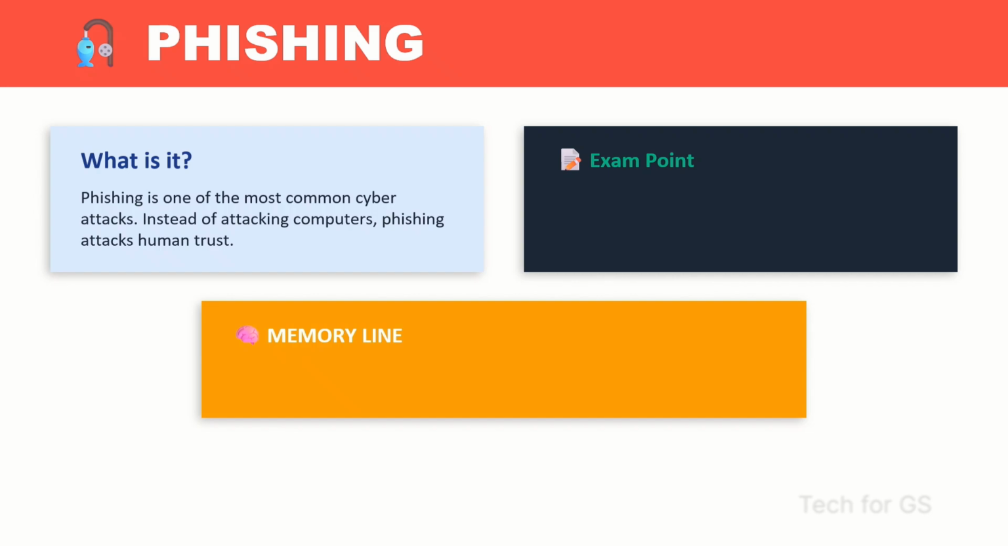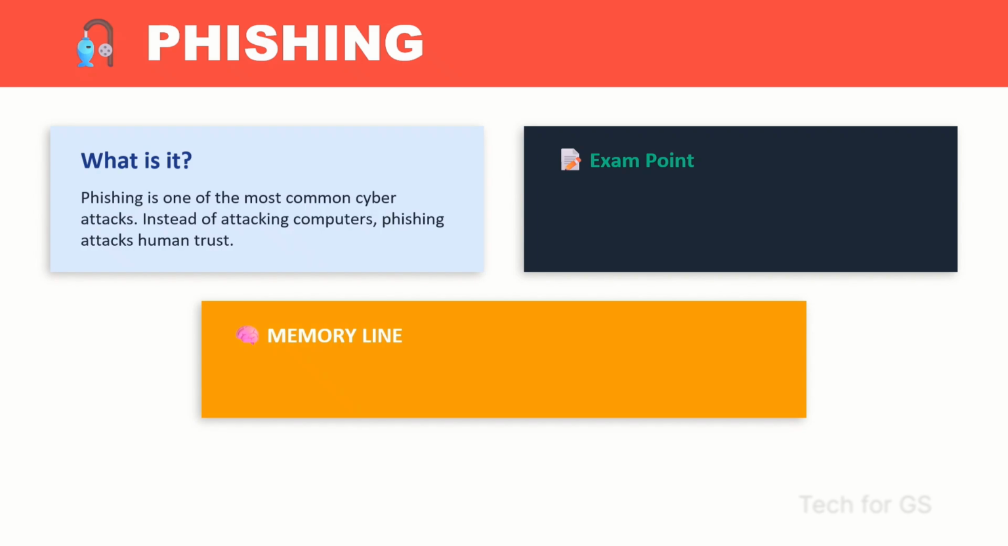Phishing is one of the most common cyber attacks. Instead of attacking computers, phishing attacks human trust. Phishing means tricking people into giving sensitive information like passwords, OTPs, or bank details. Here, the attacker does not hack the computer; instead, they hack human trust. The attacker pretends to be a bank, government office, or popular company. They send fake emails, messages, or phone calls.